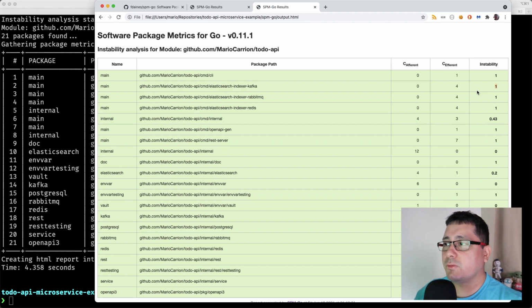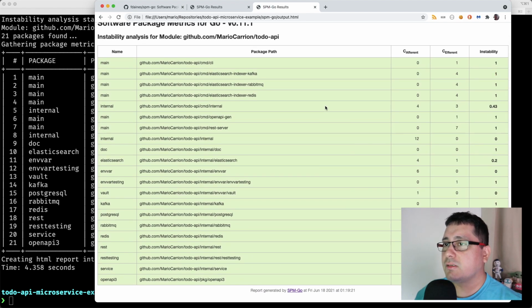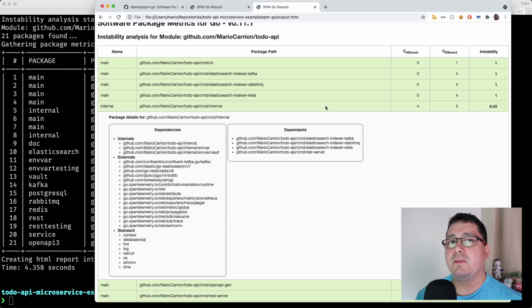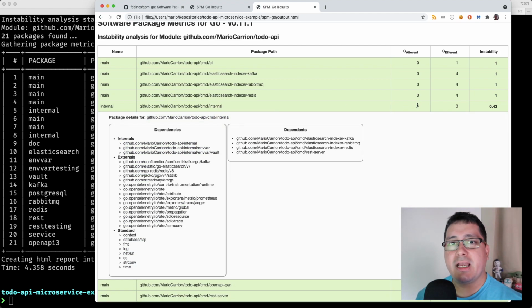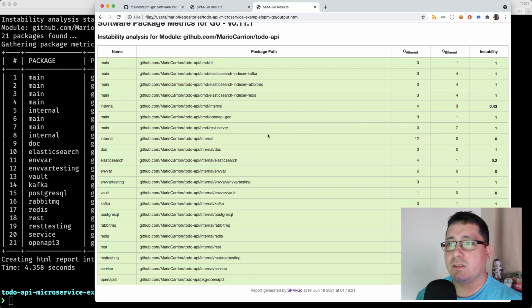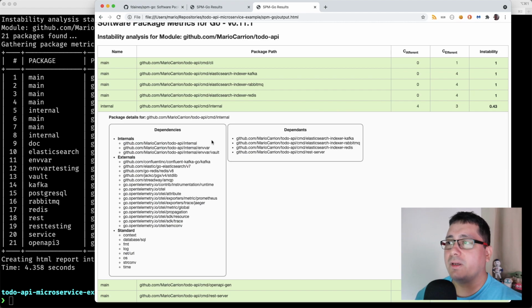But there is one thing that I want to show you. In the context of packages that are being used by other packages, we need to think of, hey, if I have this CMD internal that is at the moment the afferent, which means, hey, who is using this package? It means there are 4 different packages that are using it, and it is using 3 other packages. What this means is that if I want to make a change to this internal package, it's going to be more difficult because there are other packages using it.